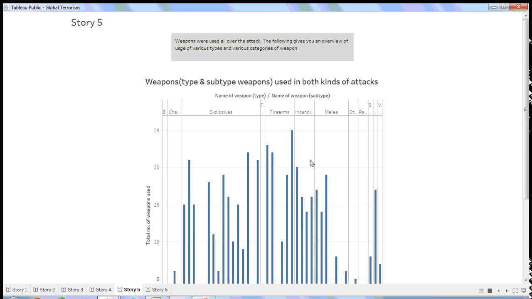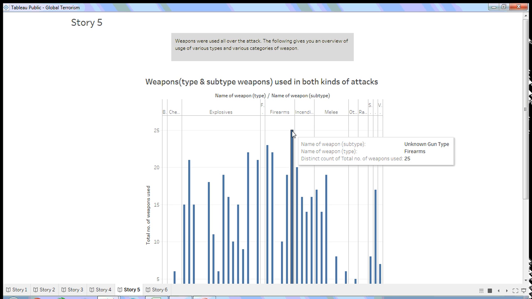If we look at the bars over here, I think this one is the highest, somewhere around 22 to 25 thousand, and the category is firearms and the subcategory is unknown gun type.